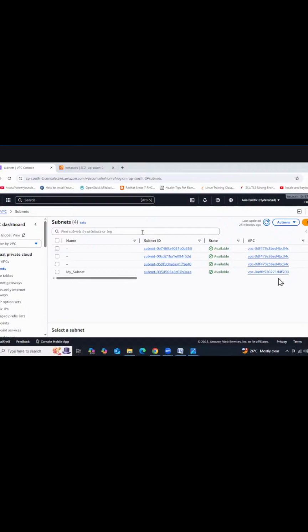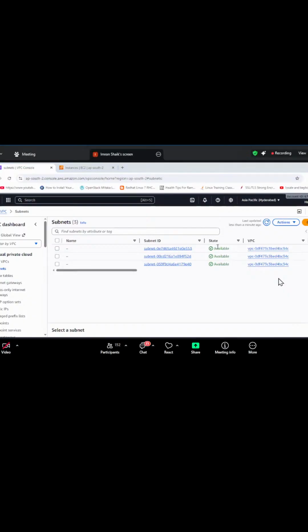In front of you only I have done it, right? Subnets, everything is going to be deleted. No need to delete the subnet manually, no need to delete the route table manually, no need to delete the IGW manually. Everything is going to be deleted. I'll show you, don't worry, okay? After completing this lab, anyway, I need to delete, right? I'll show you how we need to delete, okay?